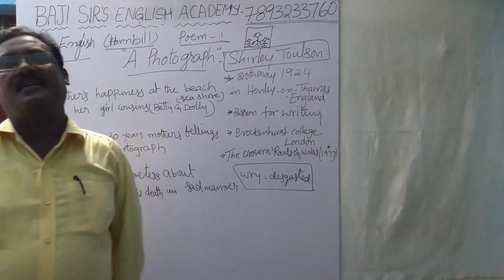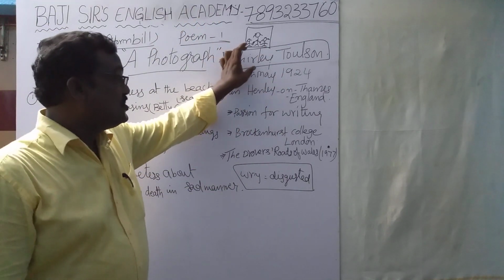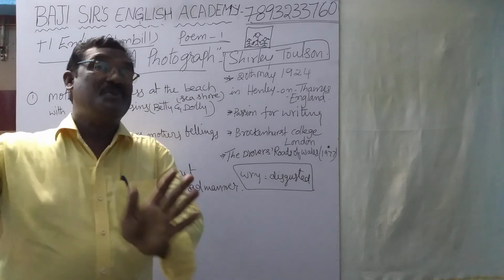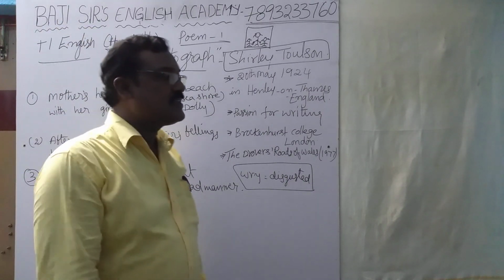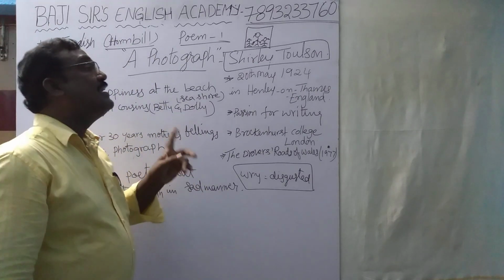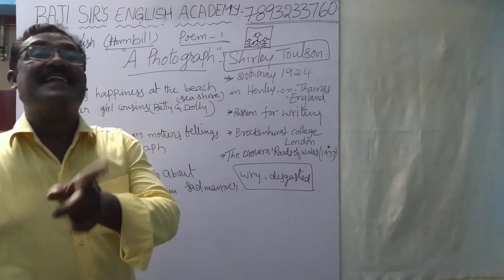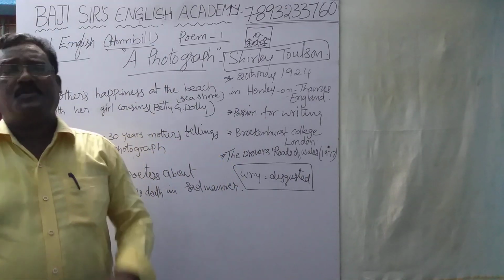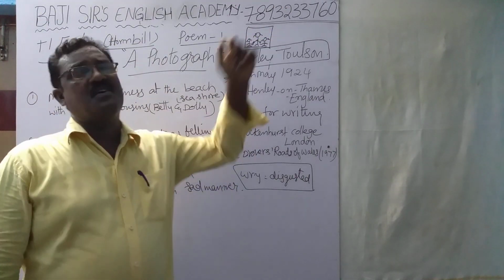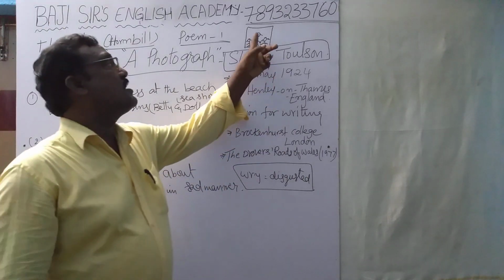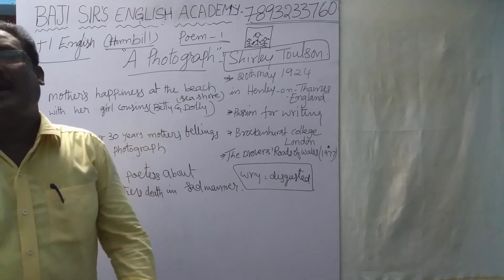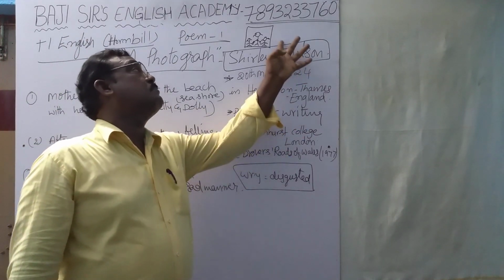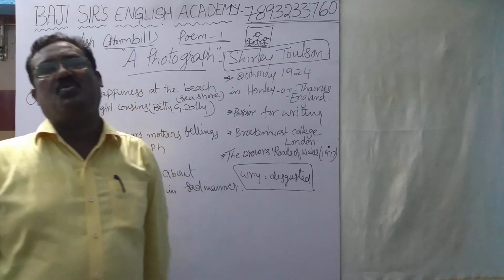The seashore, the water seems to have changed less, washed away the terribly transient feet. This is the stanza. So they went to the seashore and got the photograph. At that time her face was very sweet, meaning her mother was very beautiful. The incident took place before Shirley Toulson was born.